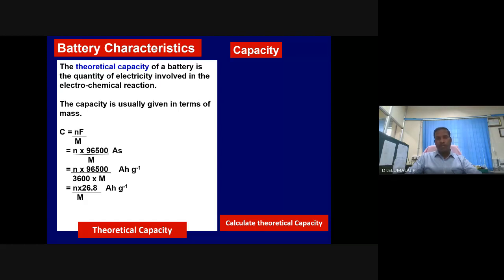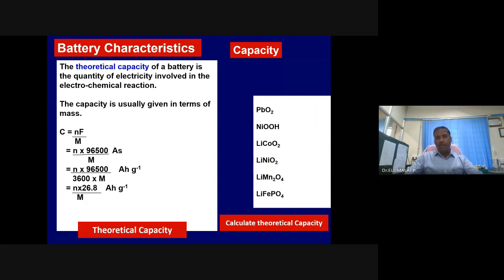So n becomes 0.5. Then the theoretical capacity of lithium cobalt oxide is regarded as 0.5 into 26.8 divided by 97.2 or 97.7. So this will work out to half of 272. So half of 272 is how much? 174 something like that. 174 milliampere hour per gram, something like that.